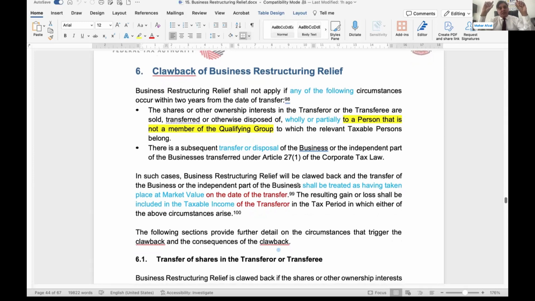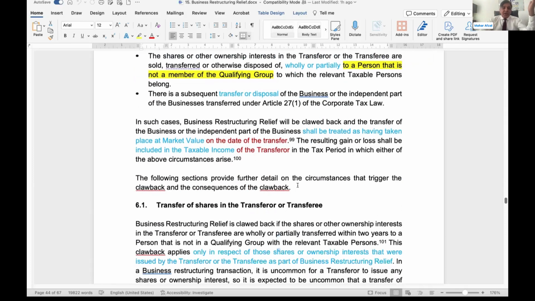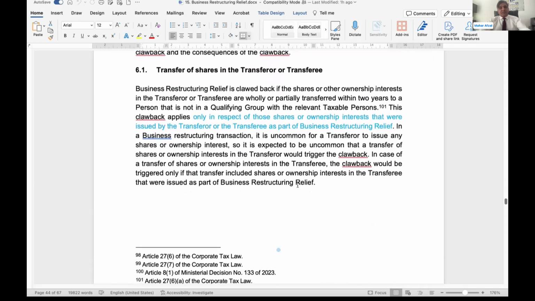So even a single share of that consideration which has been paid in the form of shares or equitable interest, if it has been transferred, sold or disposed of within 2 years from the date of transfer, then clawback will trigger. You can look into this.